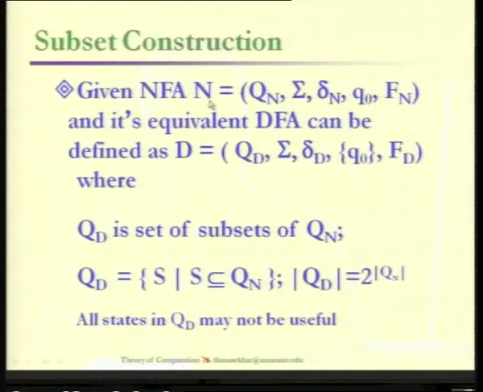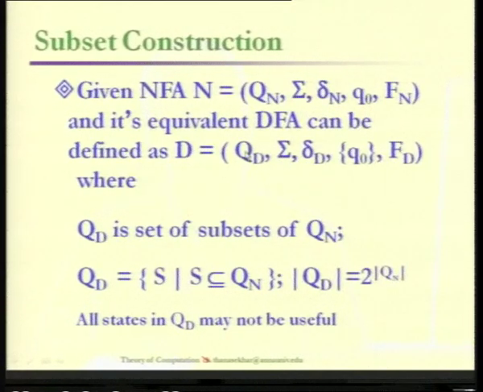We are given N, the non-deterministic finite automata, which has all 5 components of any finite automata, that is Qn, sigma, delta n, q naught and Fn. Now we define the equivalent deterministic finite automata for the same NFA. It is named D, and initially we generate all the components, and we have to learn how these components are generated one by one.